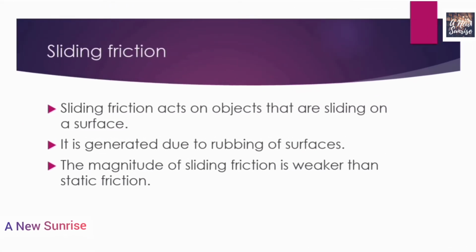Now let us learn about the second type of friction, that is the sliding friction. Sliding friction acts on objects that are sliding on a surface. It is generated due to rubbing of surfaces. The magnitude of sliding friction is weaker than the static friction but more than the rolling friction.